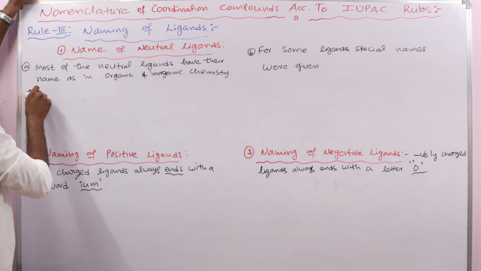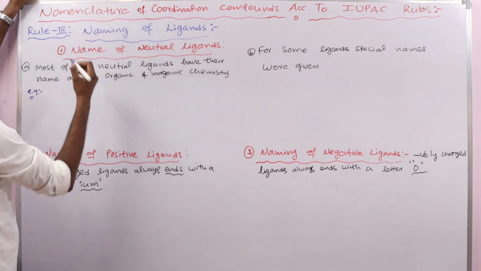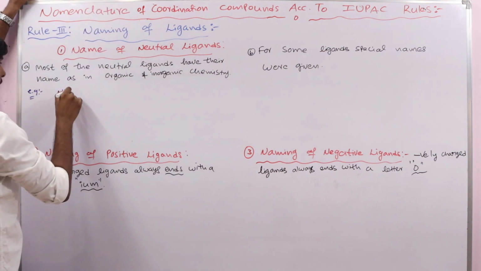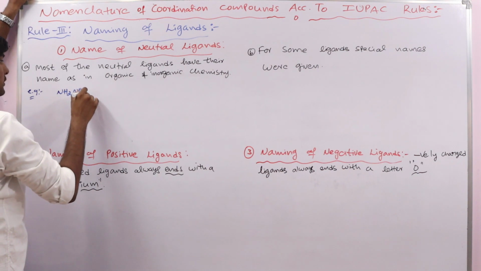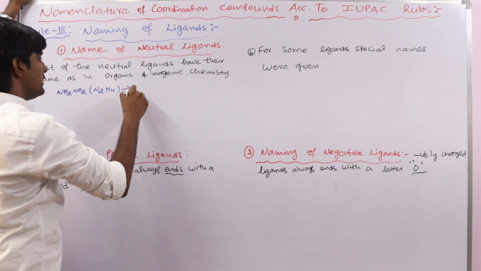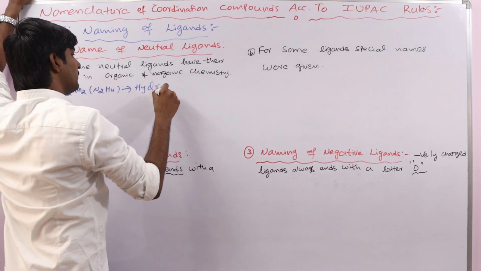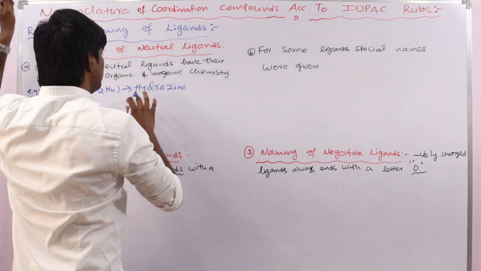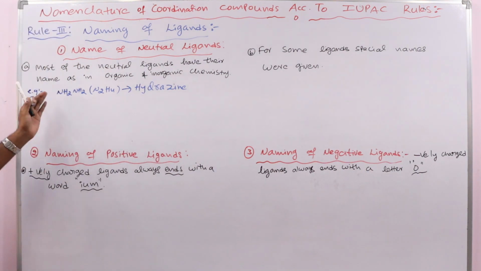For example, if you take NH2NH2 or N2H4, okay, so what is this? Hydrazine. Okay, so its name is same in the coordination chemistry or organic or inorganic chemistry.